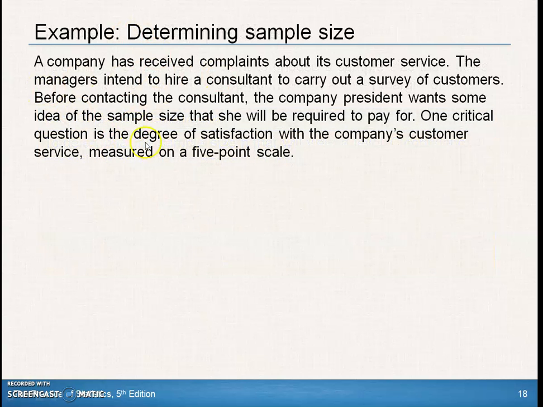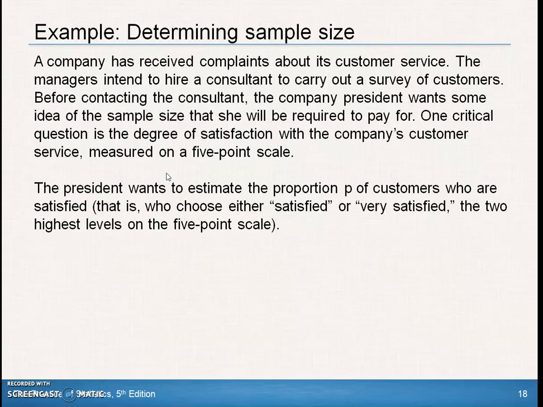So let's try that. A company has received complaints about customer service. The managers intend to hire a consultant to carry out a survey of customers. But before contacting the consultant, the company wants some idea of the sample size that they'll be required to pay for. One critical question is the degree of satisfaction with the company's customer service, measured on a 5-point scale.